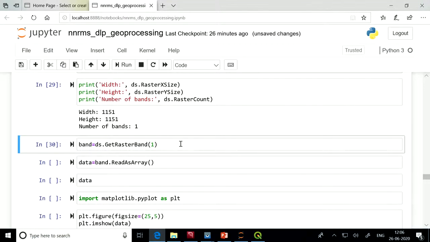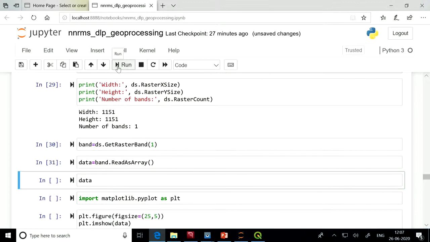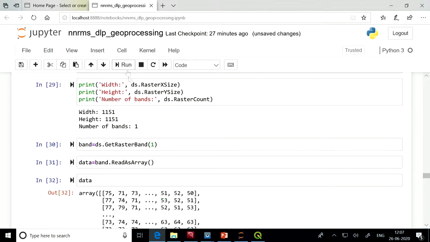As I showed in the raster data model, every band will contain data, and it might have some overviews also. If you want to extract the data from that particular band, we call the band.ReadAsArray method. So data equal to band.ReadAsArray. This will return the data associated with that band. This will be a 2-dimensional NumPy array of 1151 by 1151 size.